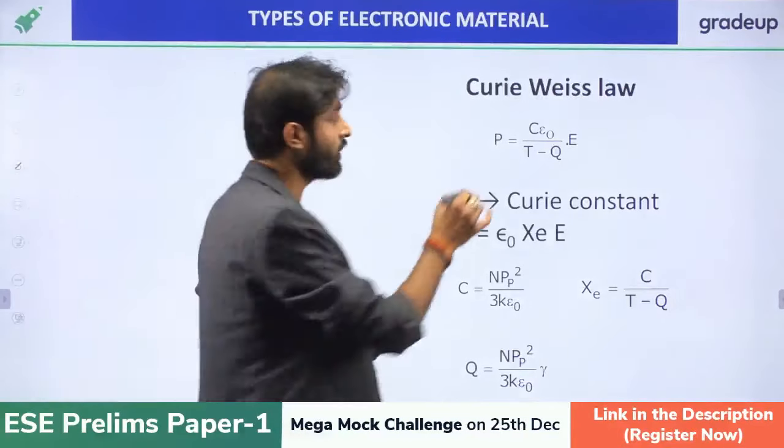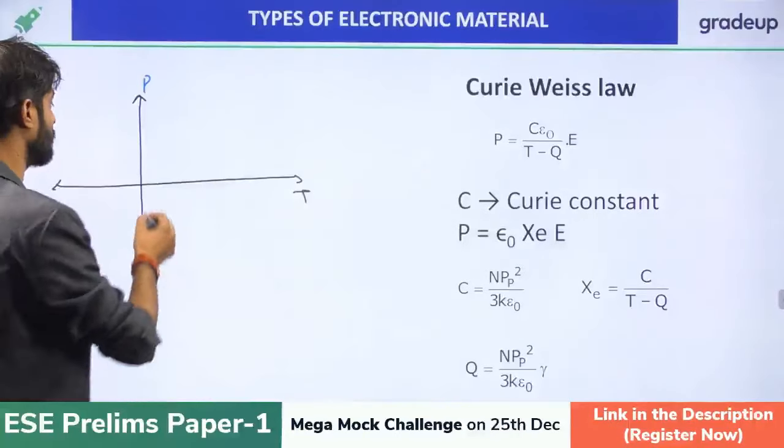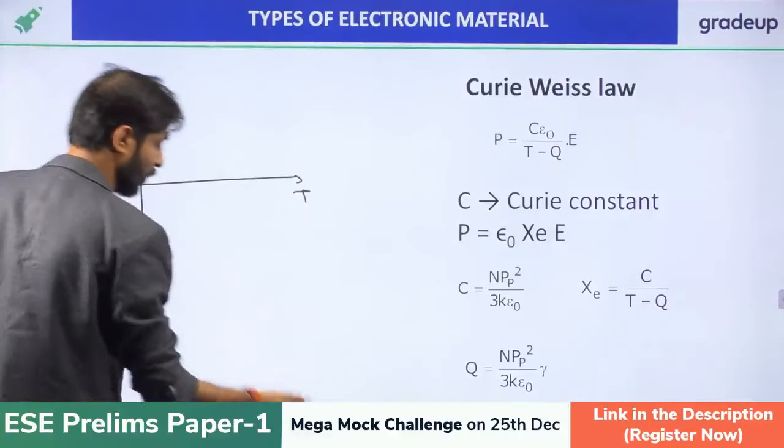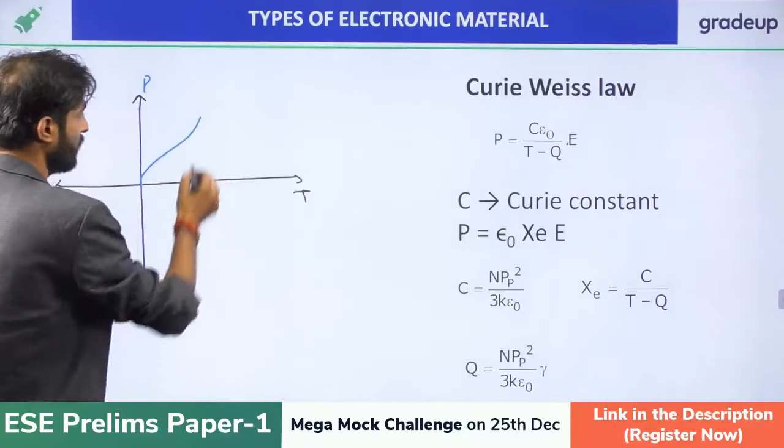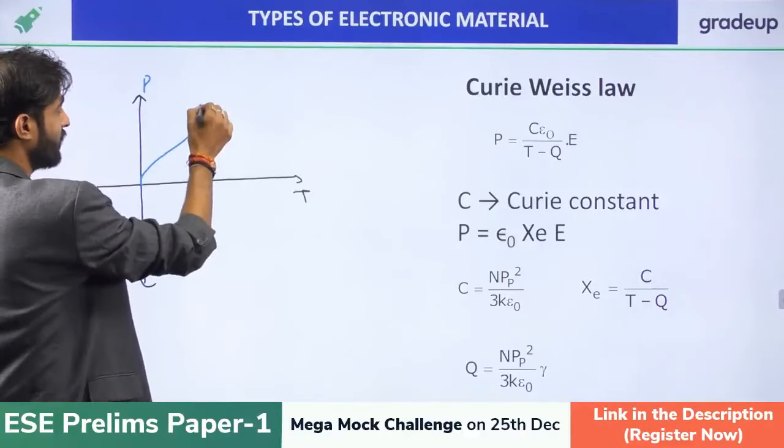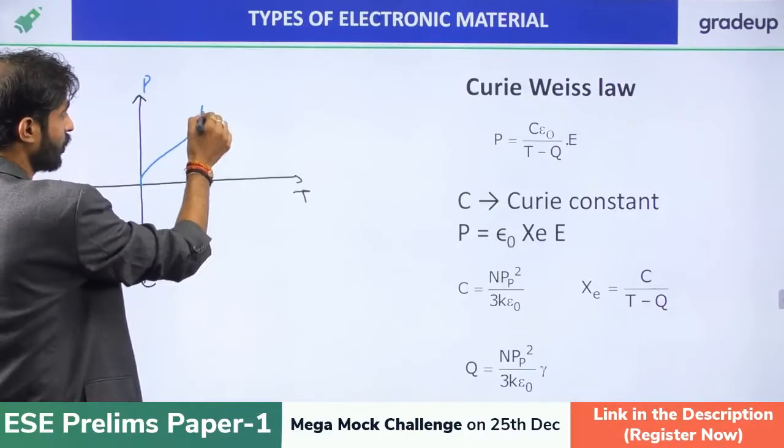If you are increasing the temperature, it will follow the hysteresis path. So the polarization curve will look like this, right? But at T equal to TC, I am writing the Curie temperature as TC, above the TC the ferroelectric will be converted into what? The piezoelectric material.